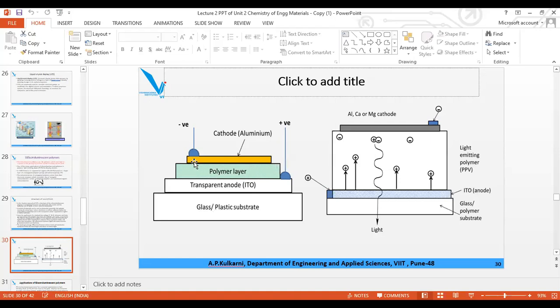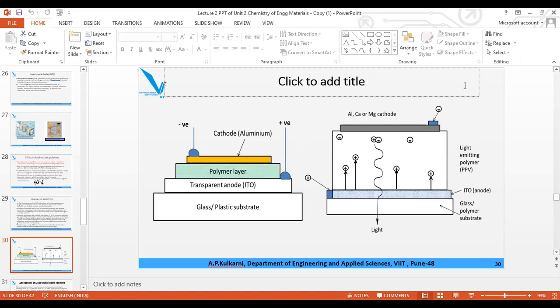They are arranged here, and a 2 to 10 volt voltage is applied across this anode and cathode. When voltage is applied, the anode, which is transparent, gives holes. Holes means it creates positive charges in the polymer. This is your polymer, the middle one. This is your anode and this is your cathode. The anode is ITO. What is the long form of ITO? Indium tin oxide. And it is transparent.